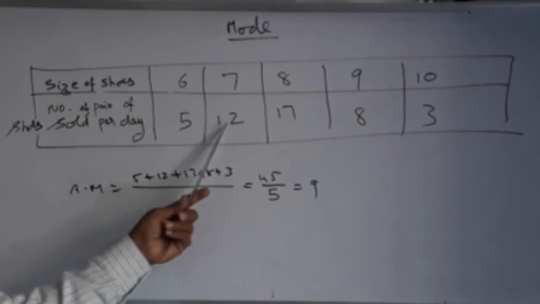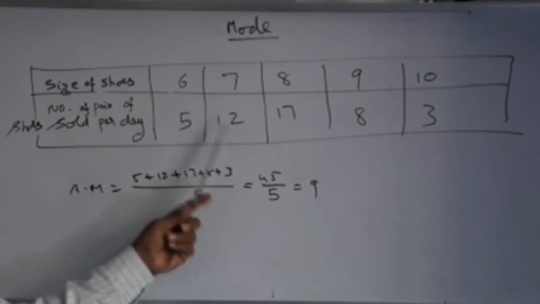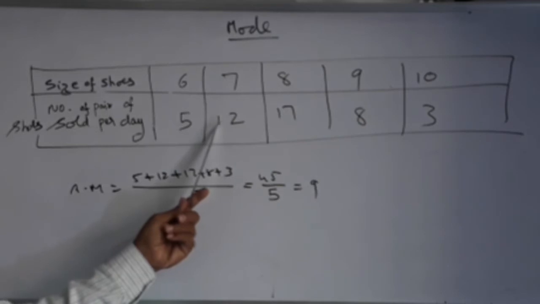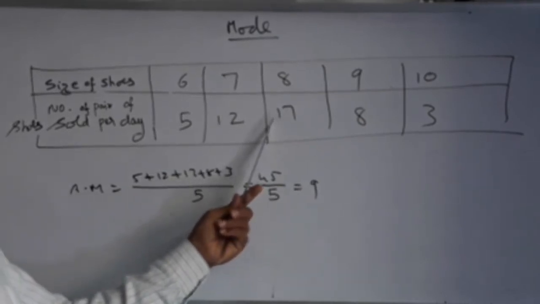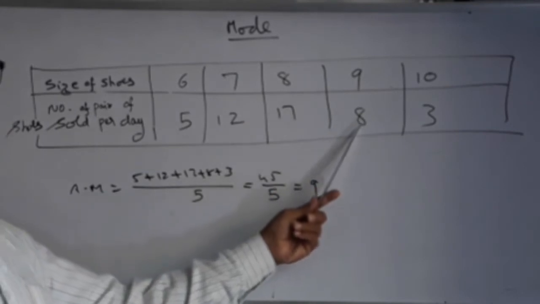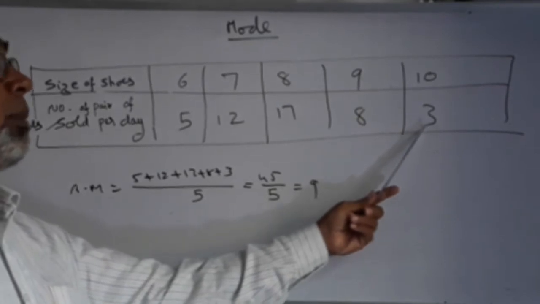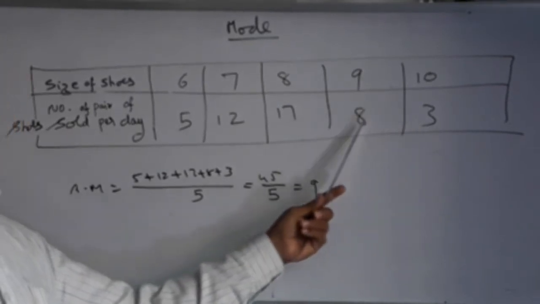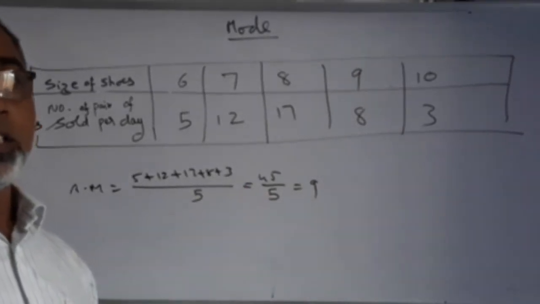Here he will feel the shortage, short supply, because he will stock only 9 pairs, but he can sell 12 pairs. So he has to turn back his customers. Again, it is a loss. Here also, he has to turn back his customers. Here, a shortage of one, he will not be able to sell 1 pair. Here, he will not be able to sell 6 pairs. So, not being able to sell some pairs is also a loss. And turning back the customers without selling is also a loss.